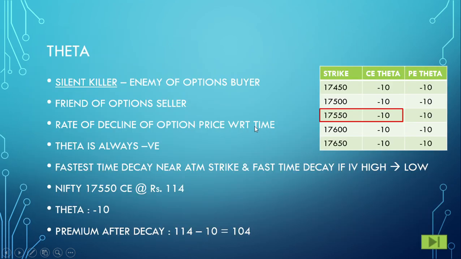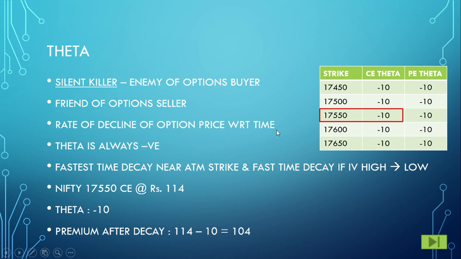Now theta. Theta is called a silent killer. Why? Because it kills your option premium slowly and steadily every night. So it is basically the enemy of the option buyer. This is a table I have shown, with call option theta and put option theta. Generally in Nifty for this expiry it is more or less the same, not changing much towards ITM and OTM. So it is basically a friend of the option seller, and it is the rate of decline or decay of option price with respect to time.